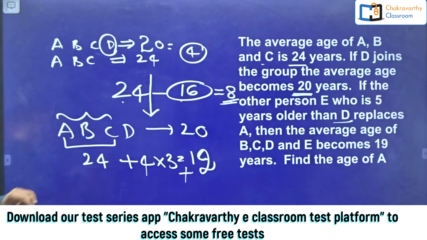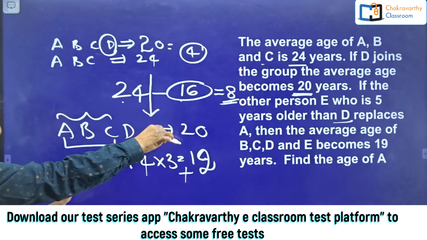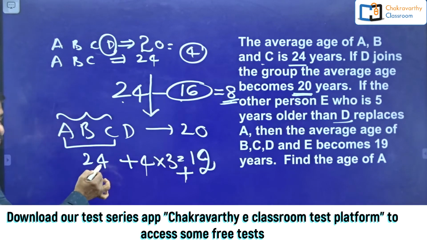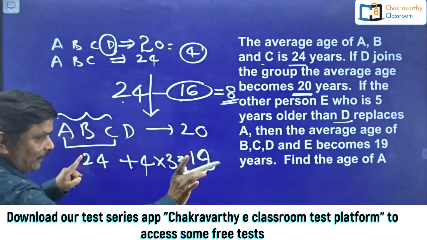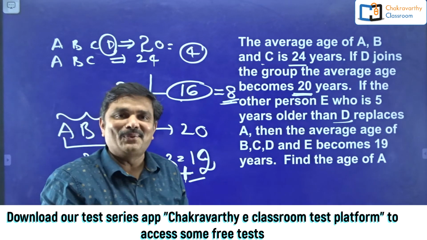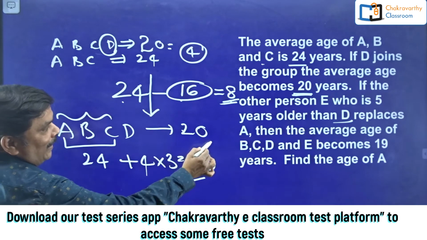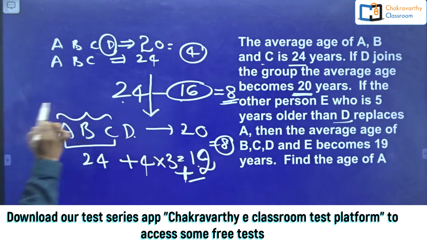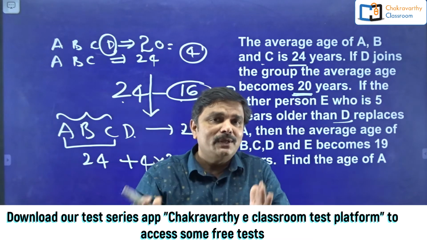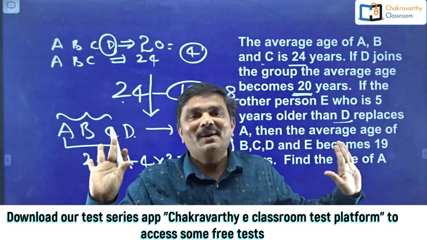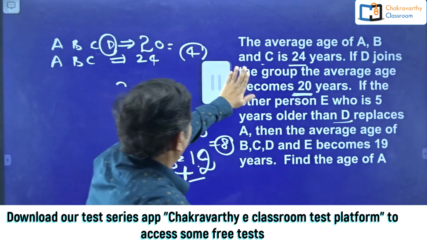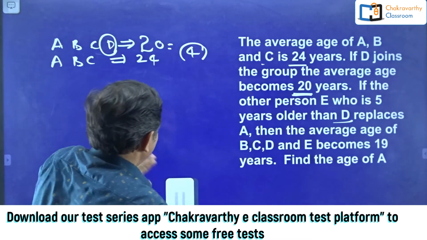So plus 12, when it should be less than that one, right? So 20 is less than 24. Now the average should be matched. For that reason, this plus 12 will become minus 12. In our regular class I have told you. So now 20 minus 12, my answer is 8 years for D. So I have given a total of 3 methods for you students. Whichever is convenient for you, you go with that one. Okay, so finally I found out D's age as 8 years.